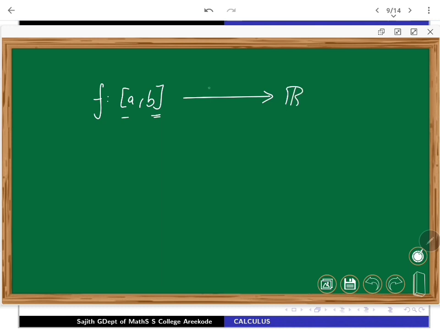So continuity on a closed bounded interval is a very nice phenomenon for nice functions.